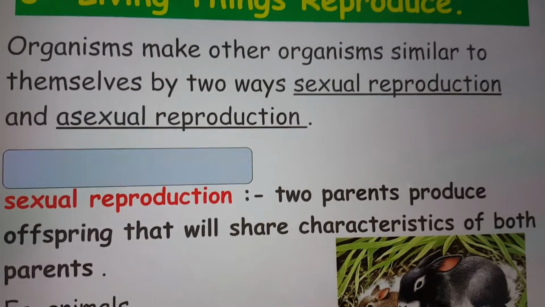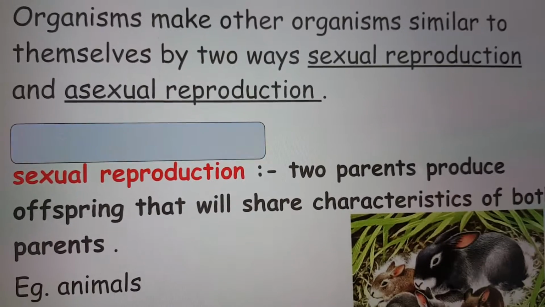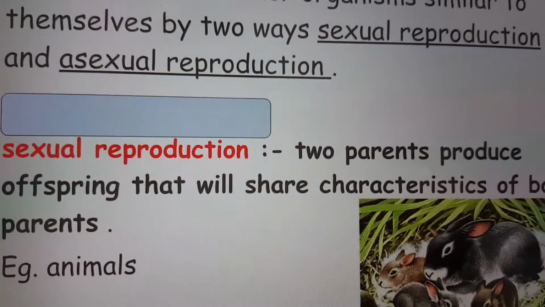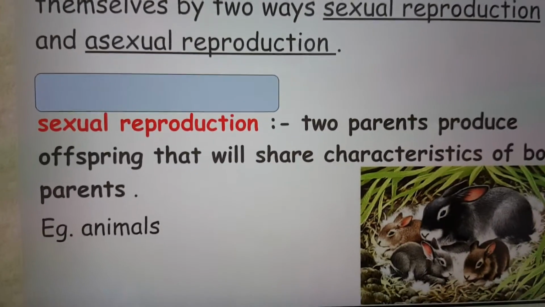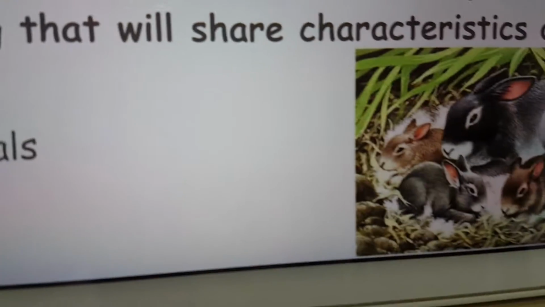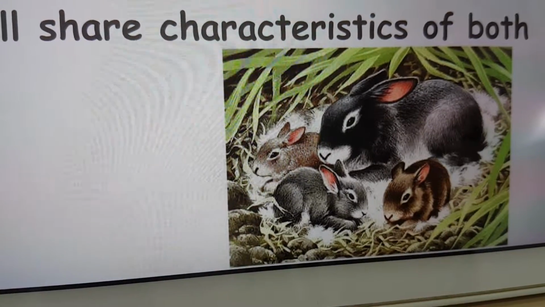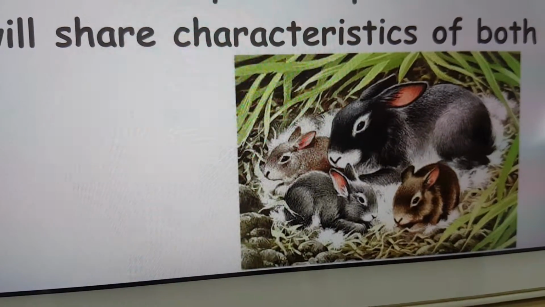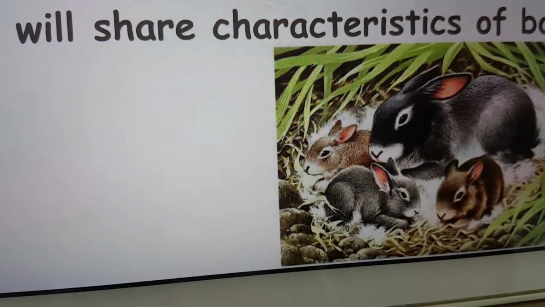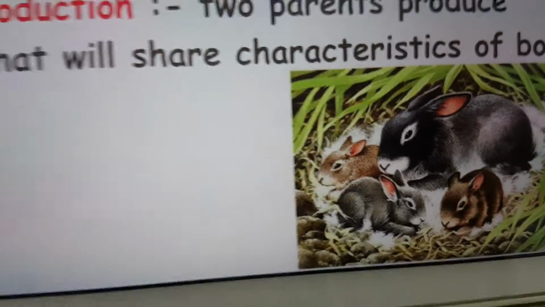Organisms make other organisms similar to themselves in two ways: sexual reproduction and asexual reproduction. Oh, look at here. So cute. Nice, right? These are rabbits, and these rabbit offspring are so cute.